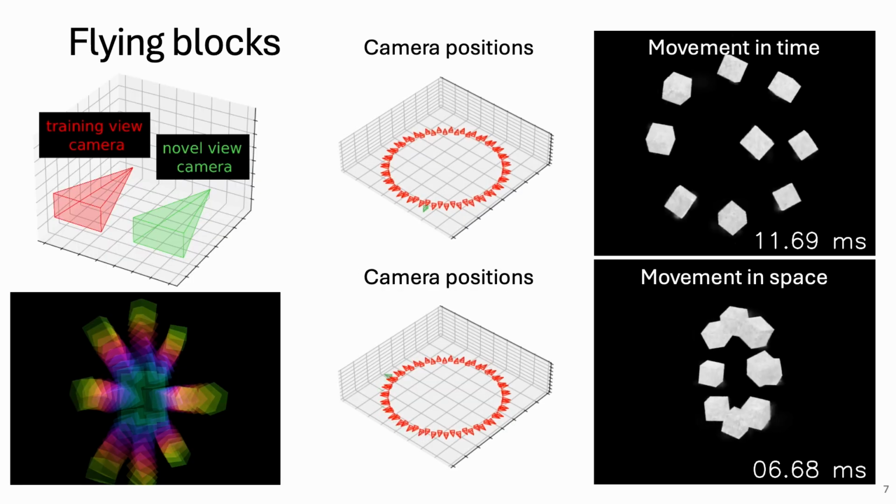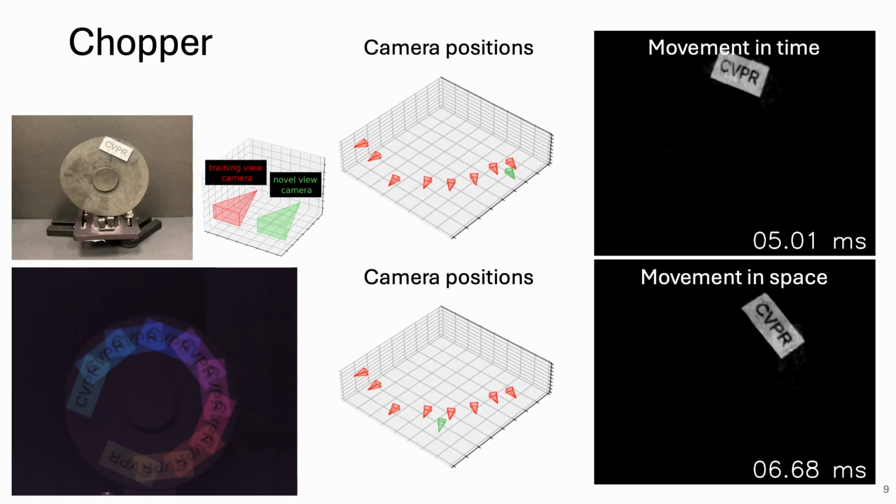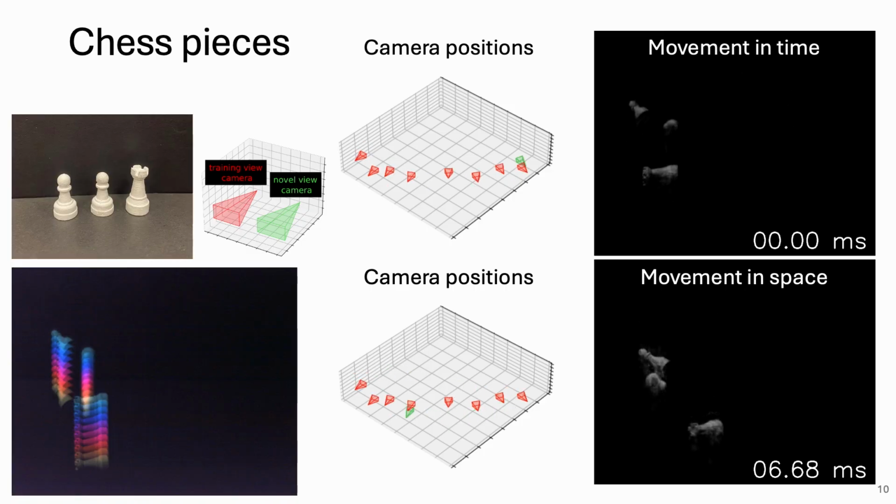Here we show our ability to recover motion for multiple objects traveling along different paths. Now we show results from real captured scenes, first with a simple piece of paper with text, and now with multiple objects that have more complicated geometries.